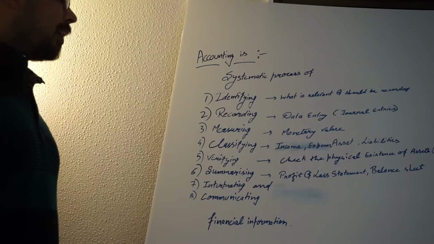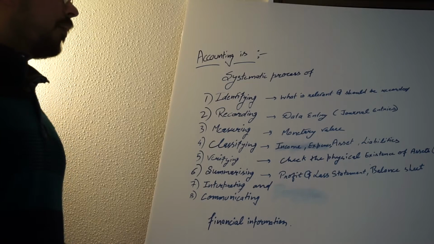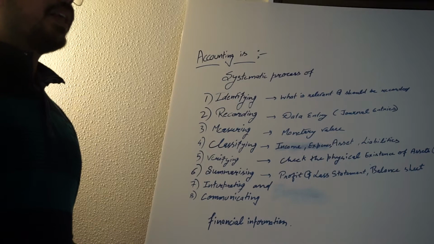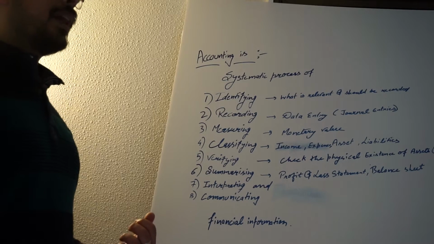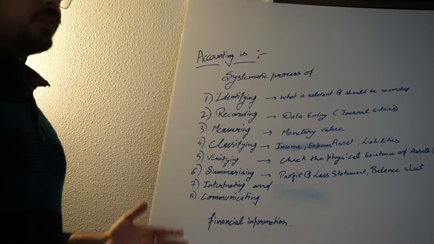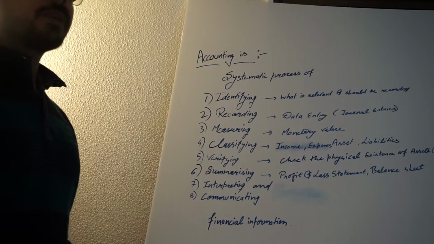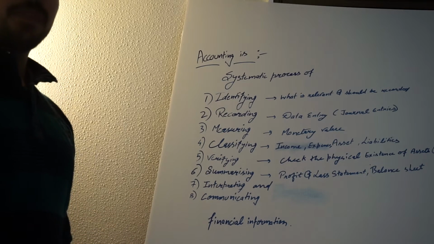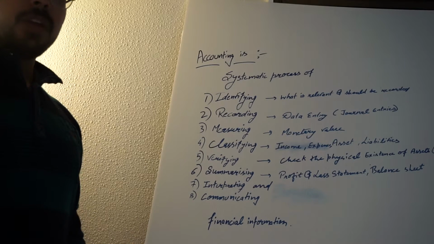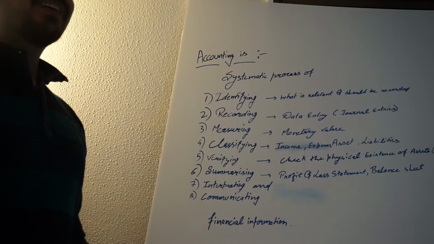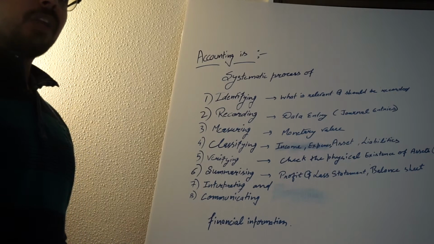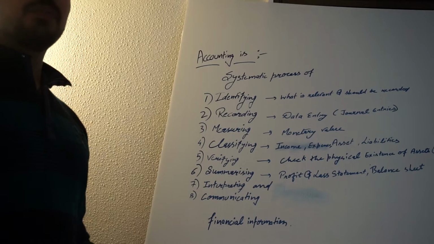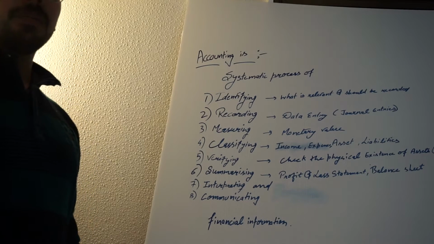Points 7 and 8 are actually when you have done all the steps of accounting, then you have to make sense of what you have done and then communicate the information which you already recorded and summarized to the person who doesn't know what accounting is, and that's what accountants do. So accountants take the numbers, crunch them, or take the reports, crunch them, and give the information to the reader of accounting information, so that the information makes sense for the person who is reading it.